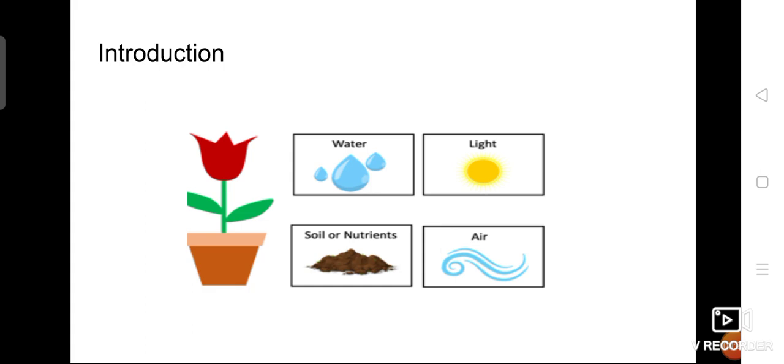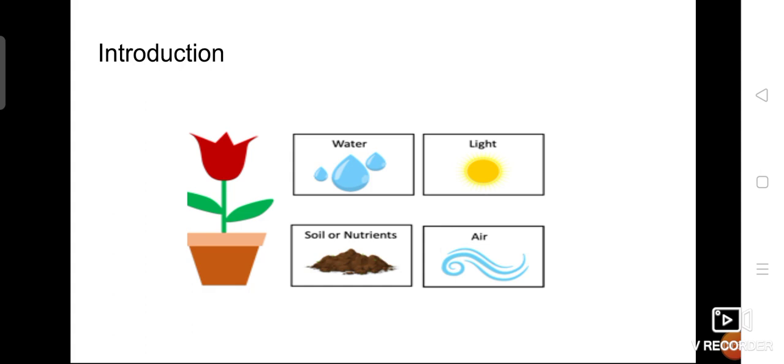And we very well heard this word before also, and we know what is soil, what are rocks, and how it looks like everything, isn't it? So here a picture was given. Can you able to find out what are these? Yes, one plant picture, then water, light, soil or nutrients, and air is given. So what is the relationship between these plant and these terms?